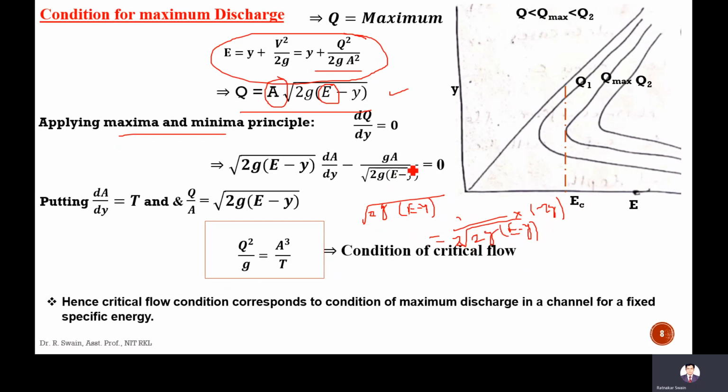So it will be minus gA divided by square root of 2g into (E minus y), equal to 0.